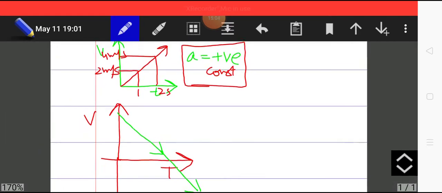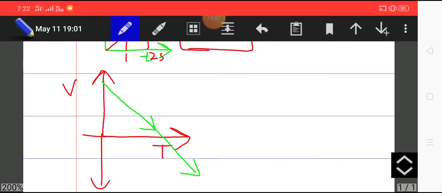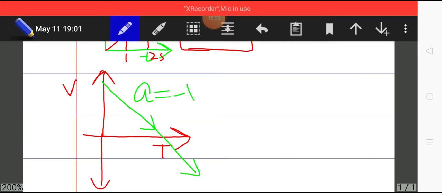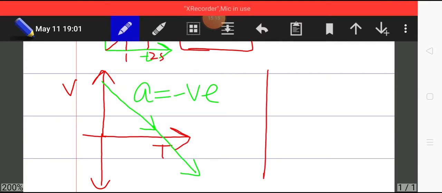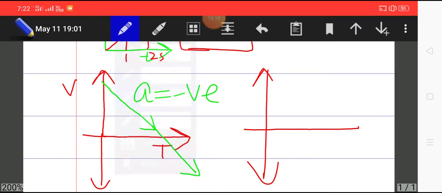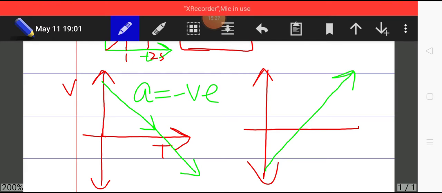And on the contrary, this graph is for negative acceleration, and for positive acceleration, in both the domains, positive or negative of velocity, the graph is always going like this. So you can see the inclination is always positive. You know what inclination is? Inclination is the angle made by the graph with the x-axis.